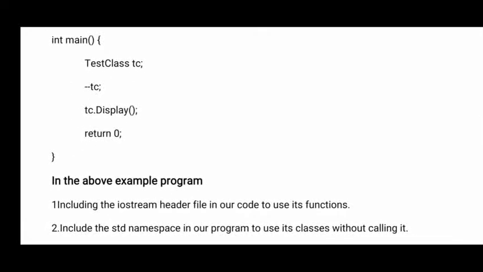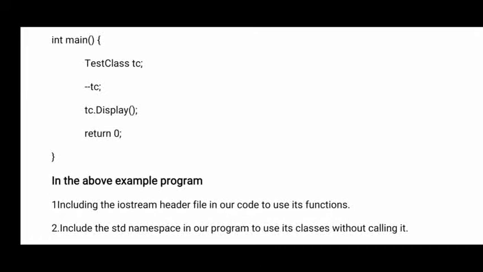Inside the main function I have created one object, test class TC. TC is an object. Okay, now in the next line you see minus TC. What is the minus? It is a decrementation. What is the decrementation here? This is a function.